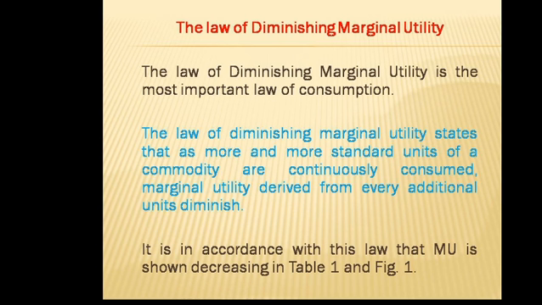The law of diminishing marginal utility states that as more and more standard units of a commodity are continuously consumed, marginal utility derived from every additional unit diminishes. So when we consume more and more standard units of a commodity continuously, then the utility derived from extra addition will diminish.